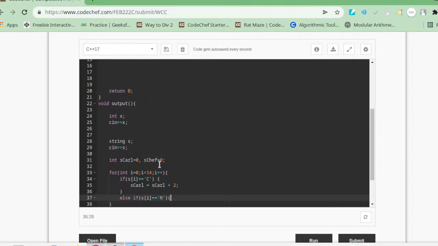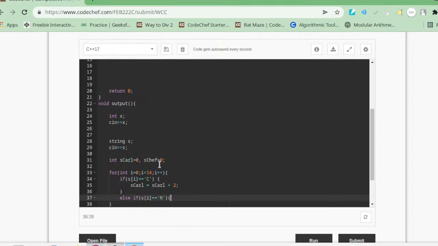So we will check if the score of chef is strictly greater than the score of Carl. It means that chef is the winner. But we only care about Carl, so we will write code for Carl and not chef.